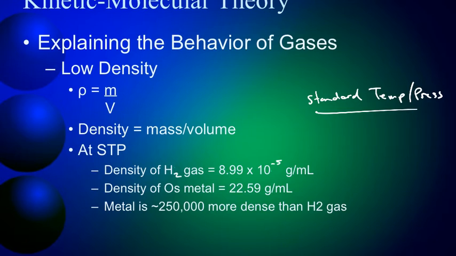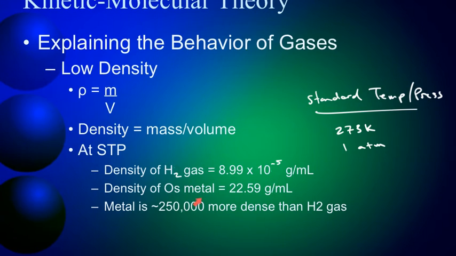Those values are, the standard temperature is 273 Kelvin, and standard pressure is 1 atmosphere, and we would assume those to be exact values. Okay, but at those conditions, which are 0 degrees Celsius and 1 atmosphere, hydrogen has a density of almost 9 times 10 to the negative fifth grams per milliliter.